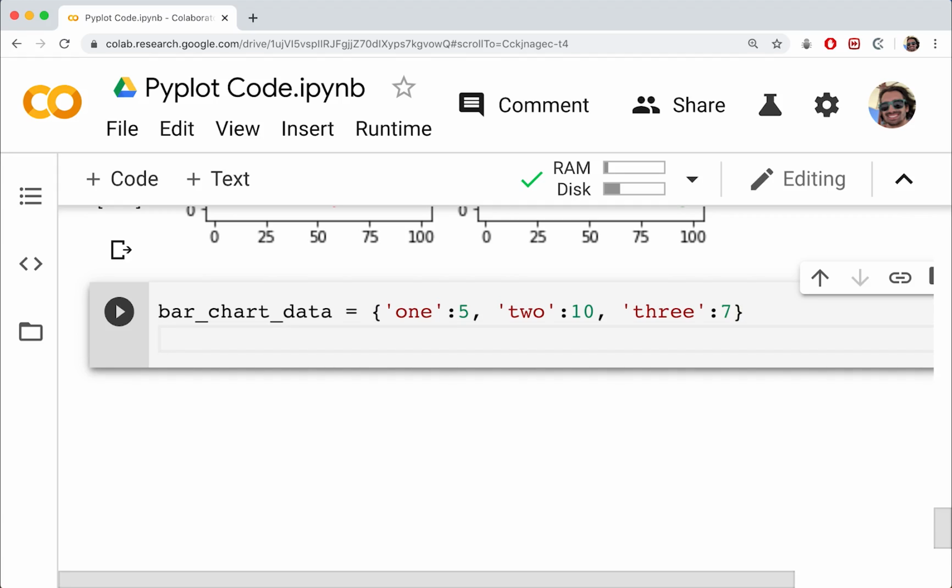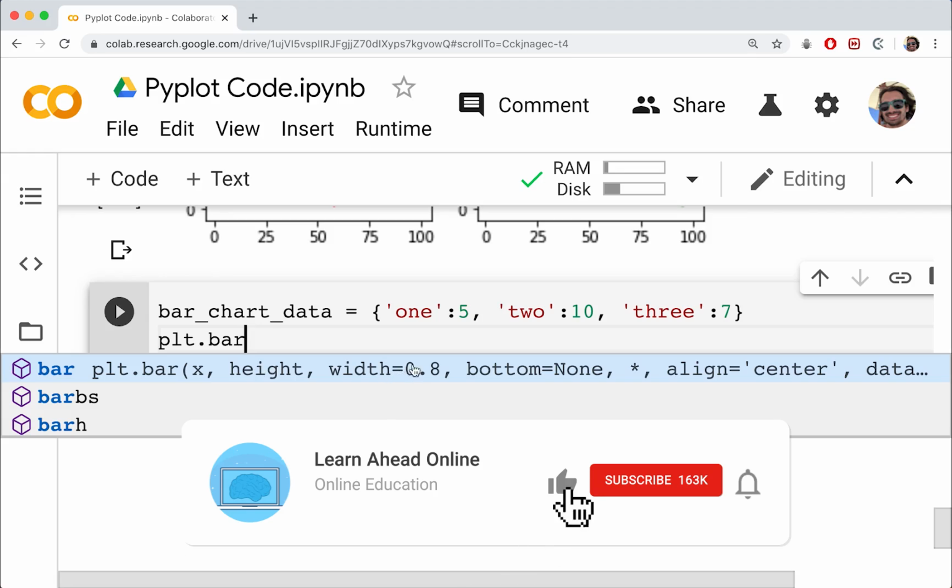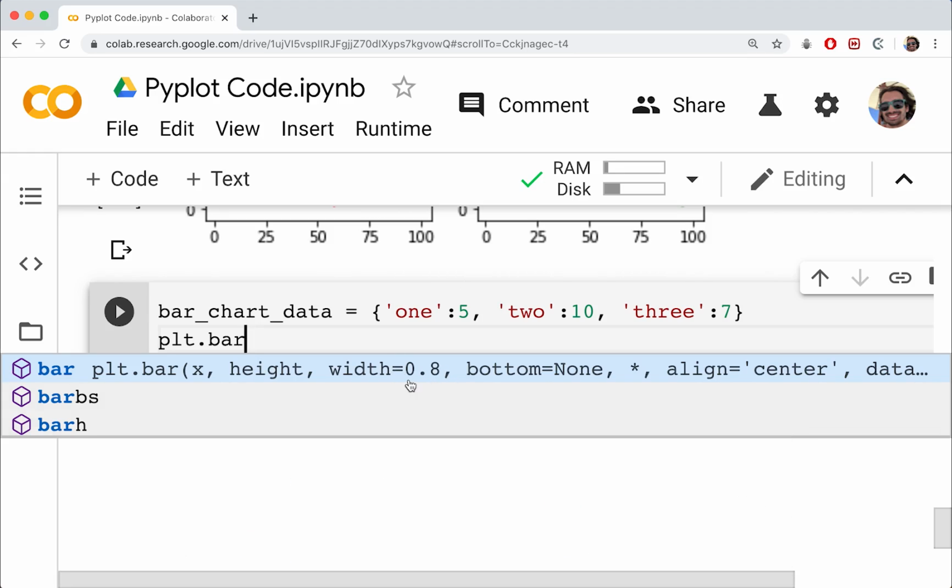Okay, so we have some data. Now in order to plot it, we're going to use plt.bar this time. So this creates a bar chart. As you can see, it takes in an x and a height, takes in a width. So this is going to be the width of the actual bars themselves. 0.8 is pretty thick. It actually also adjusts depending on how many categories we have.